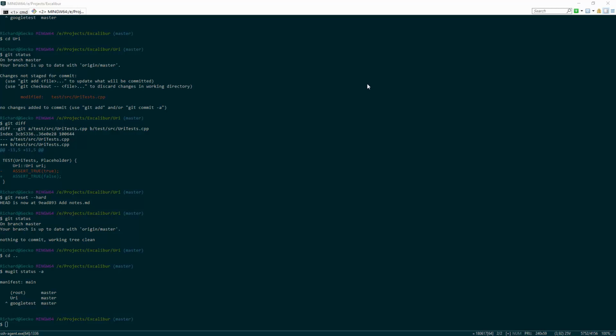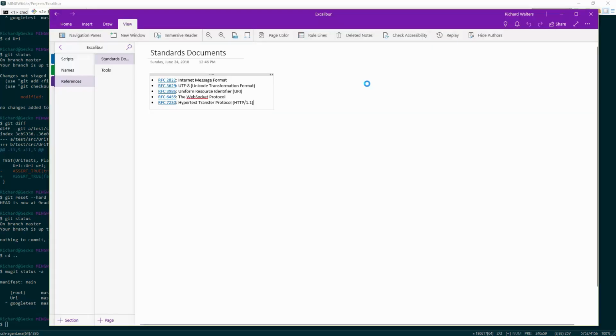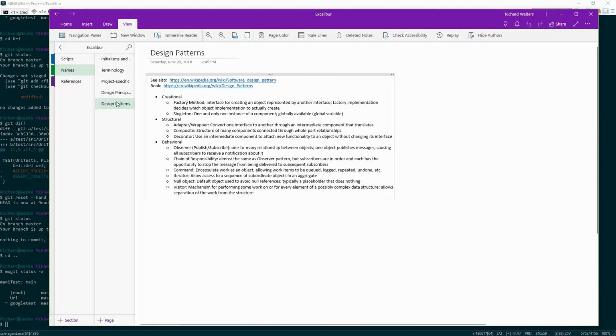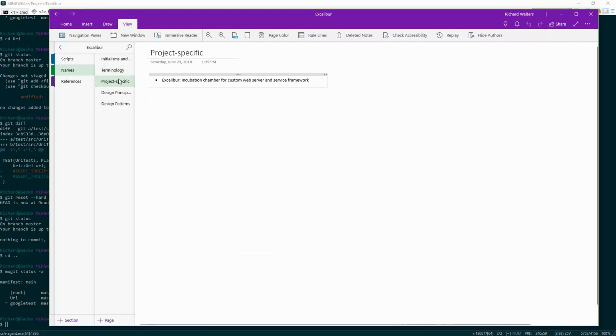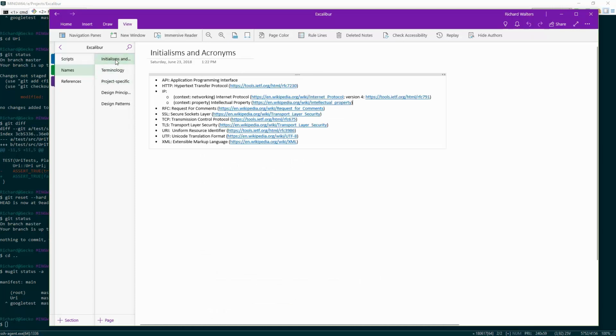Anyway, please feel free to access this public notebook. I'll be keeping up to date, hopefully, all the standards documents I'm using, all the tools, all the design principles and patterns, and I do need to add the one about the pimpl pattern. I'll add that in a bit. Terminology, if I invent my own terms, I'll put them here under project specific. All the acronyms and initialisms, and there'll be other pages and other sections that, as I go along, hopefully document everything I learn and everything I do with this project.